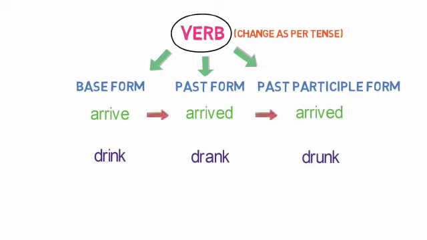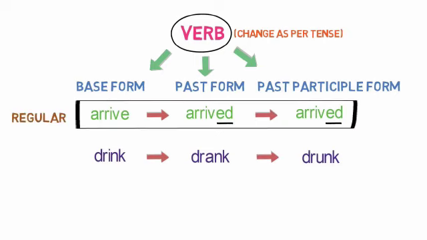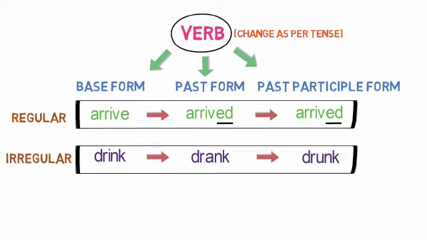Now, as you can see, for converting the verb arrive to past and past participle, we used ed. But for converting the verb drink, we did not use any such pattern.